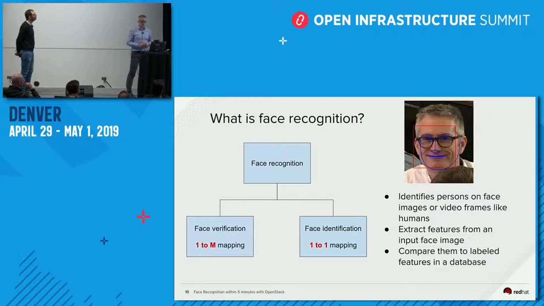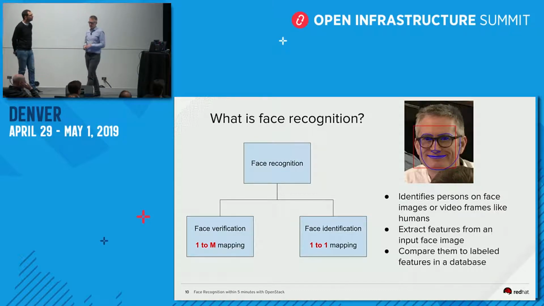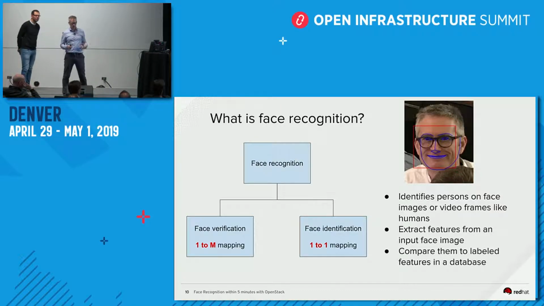So what is face recognition? It's a computer science technology that allows identifying a person's face on images or video frames. It will extract features from an input face image. And the idea is to mimic what humans are doing. If I'm looking at this room, I know some of the guys, and at the bottom of the room, I can identify them because I know them, I have seen them in multiple positions. This guy, for example. Hey, nice to meet you. So I can see, yeah, it's Sylvain.